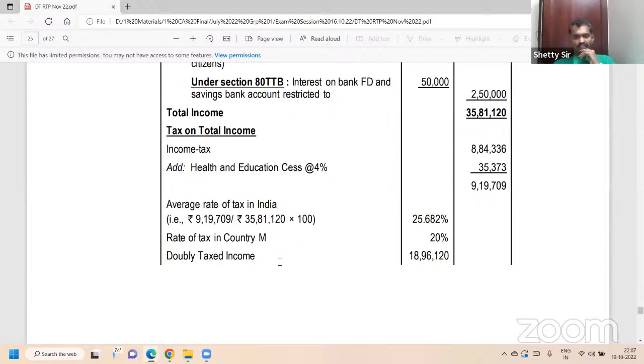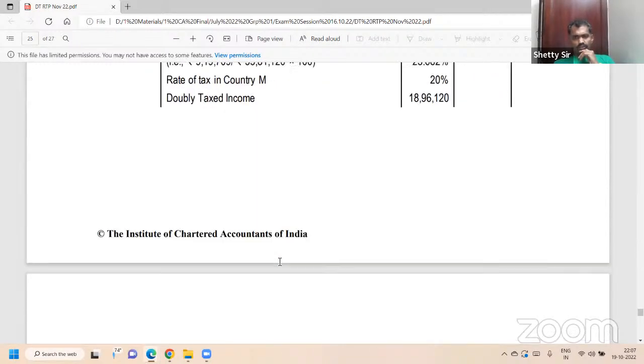Now all of you go to the top somewhere. Foreign income is the total. Foreign income 1,896,120. Write X for that. So relief under section 91, whichever is less, 20%. So 20% on 1,896,120.